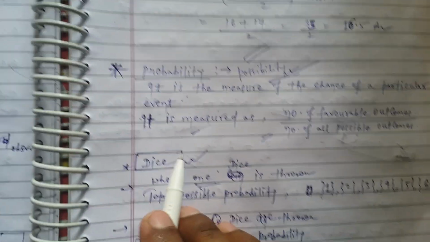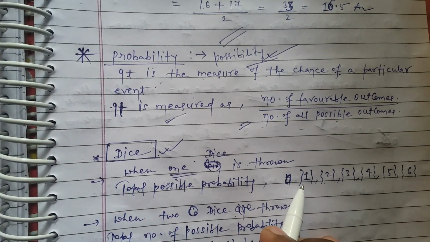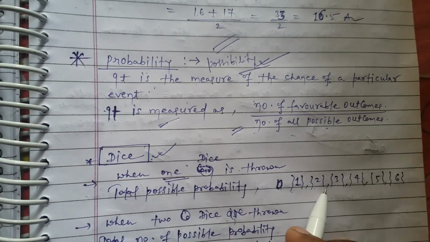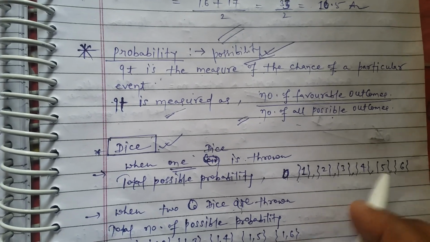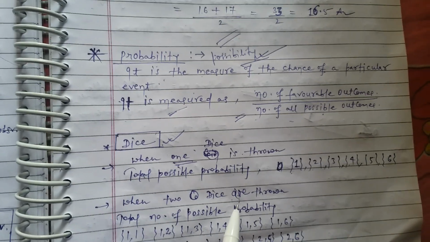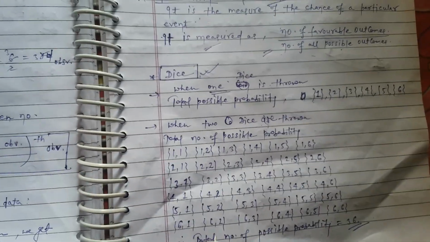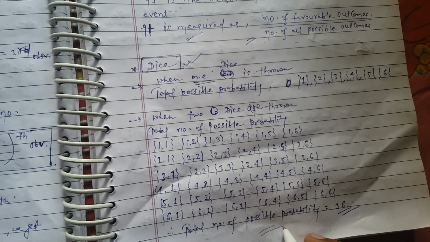In case of dice, when one dice is thrown, the total possibilities would be that either 1 may come, or 2, 3, 4, 5 or 6. When two dice are thrown, the total possibilities would be 1 1, 1 2, 1 3 and so on. So the total would be 36.